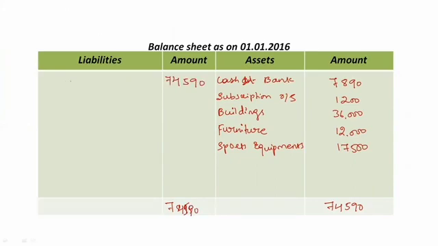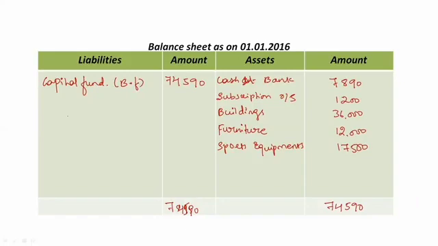74,590. Now this balancing figure, we call it as capital fund. This is called as capital fund. We need to find out this. For finding this, we have prepared the opening balance sheet. Now this will be used in the closing balance sheet. Okay, you can mention this is a balancing figure. This will be transferred to the closing balance sheet.